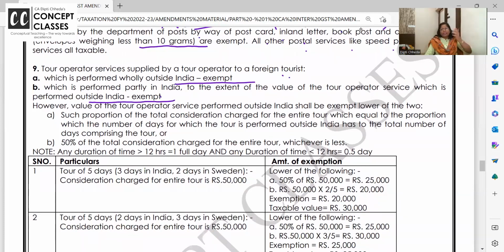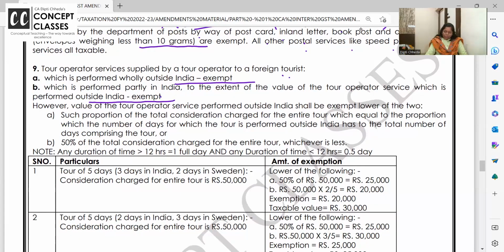For foreign tourists, everything was exempt. But now, I am a registered person in India, and I am rendering the Taj Mahal service in India to the foreign tourist. So it should be liable to GST, no? And along with that, if I have told him we will take him to the 7 wonders, with the Taj Mahal and places outside India also, then those services outside India are not taxable.